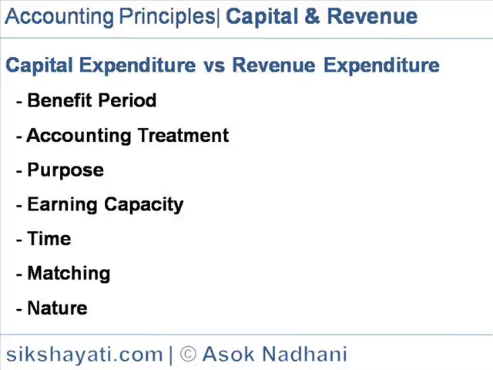Accounting treatment. Items of capital expenditure, to the extent not written off, are shown in the balance sheet as assets. All revenue expenses, the benefit of which has exhausted during the year, are transferred to trading profit and loss account and so not carried forward to the balance sheet.